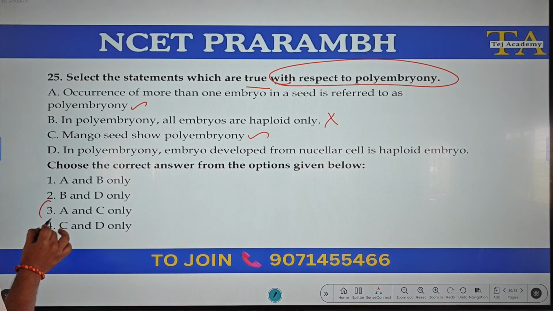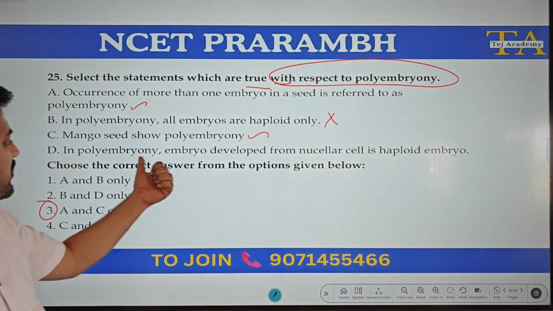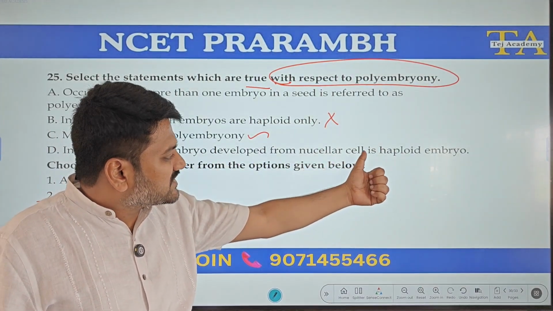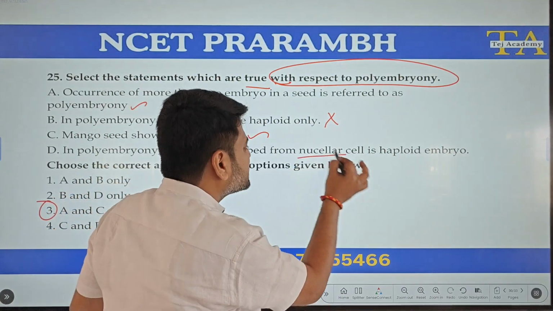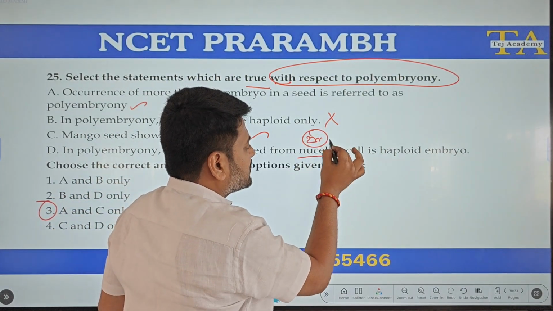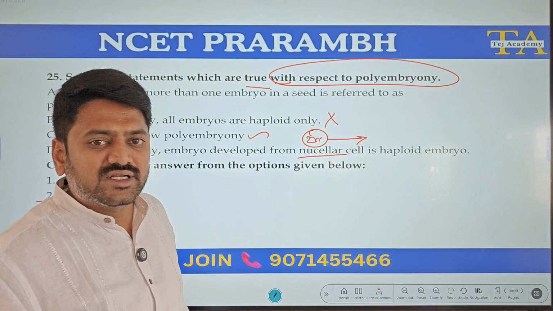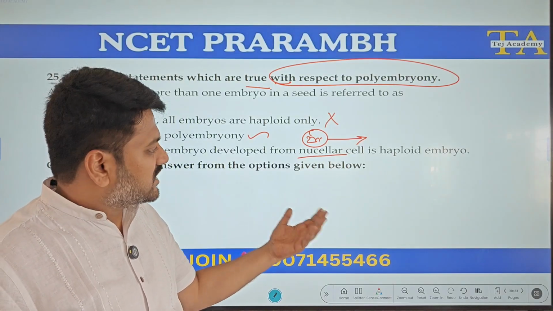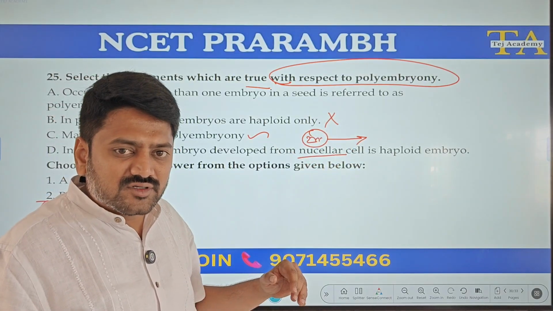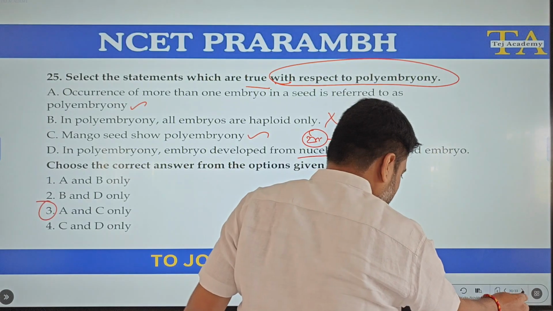Yes, we can see this. In polyembryony, embryo development from nucellar cell is haploid. Nucellus is diploid. It develops into an embryo without any meiosis and fertilization. So it is a diploid embryo. It is not haploid.